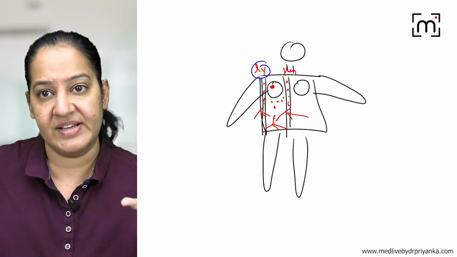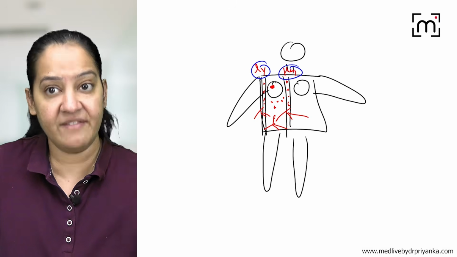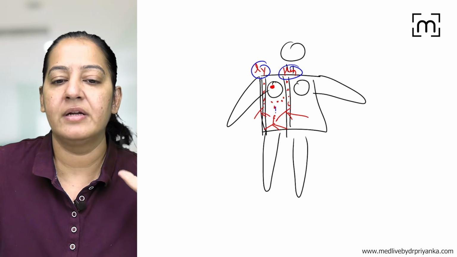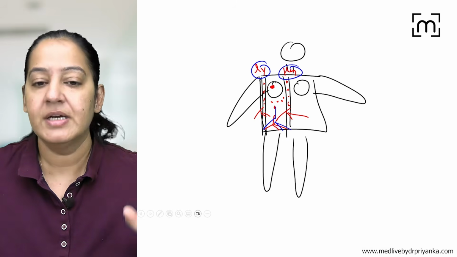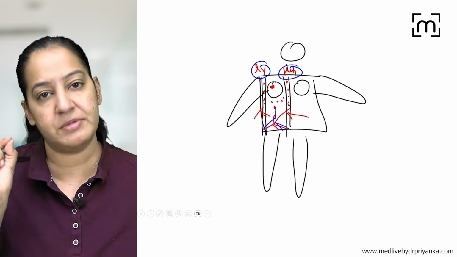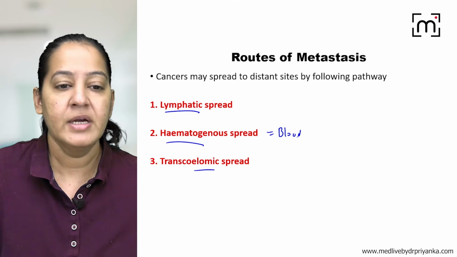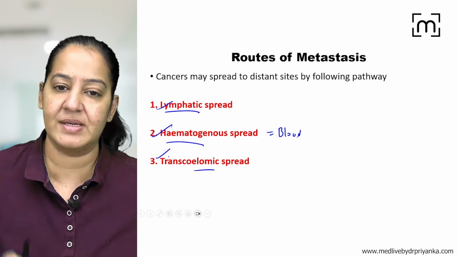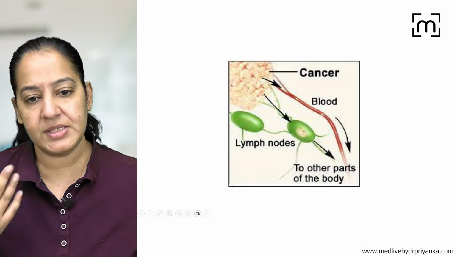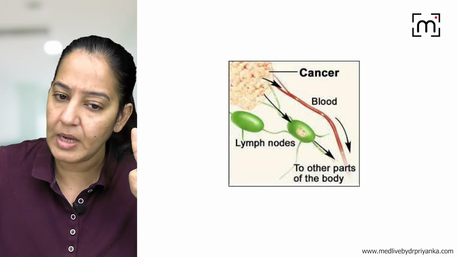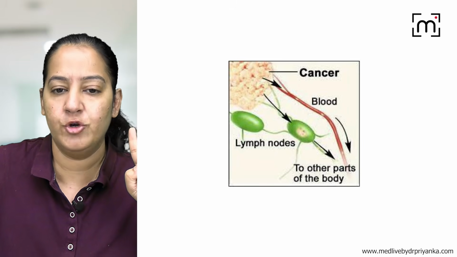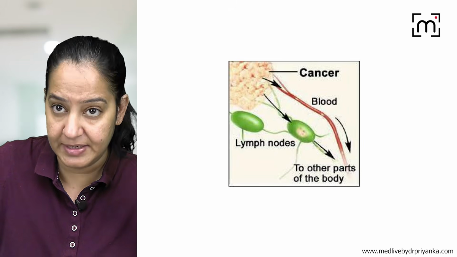Lymphatic is via lymphatic vessels, hematogenous is via blood vessels, and transcoelomic is via open cavity. So tumor cells will dislodge from the primary tumor and spread to multiple secondary organs via what? Is it lymphatic, hematogenous, or transcoelomic? That is the three routes. The same you can see here. This is the tumor. These are the tumor cells. The tumor cells will dislodge.